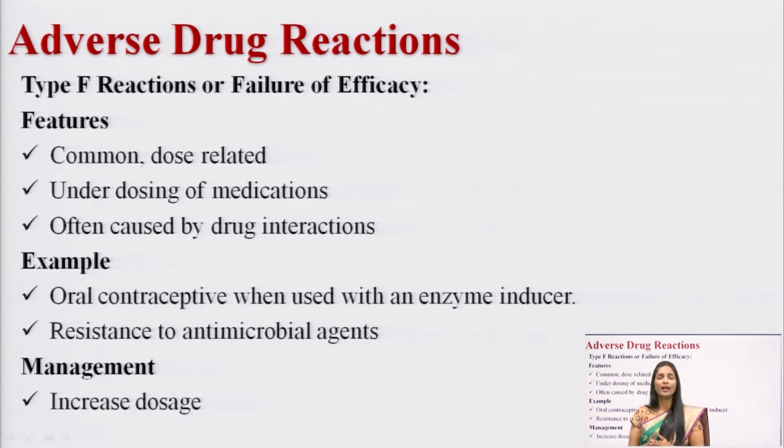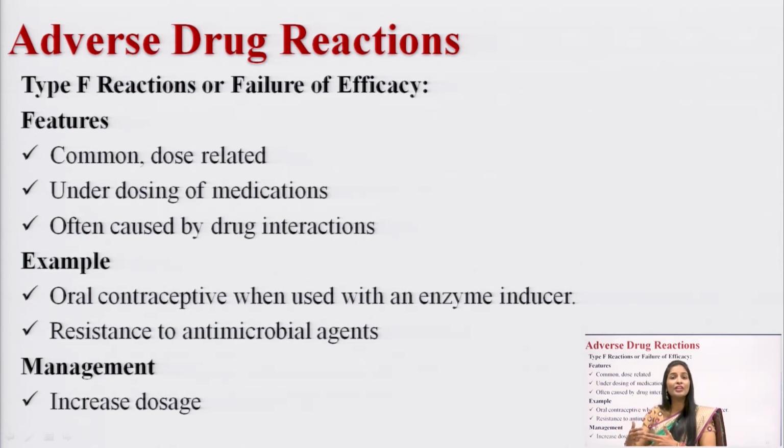For example, the best example I can give you here is oral contraceptives. Oral contraceptives are drugs we take to prevent pregnancy, and if I am taking this oral contraceptive with any enzyme inducer, for example phenytoin, what will the enzyme inducer do?